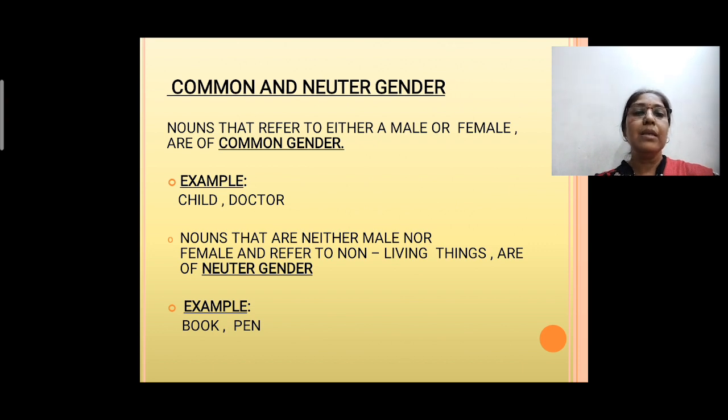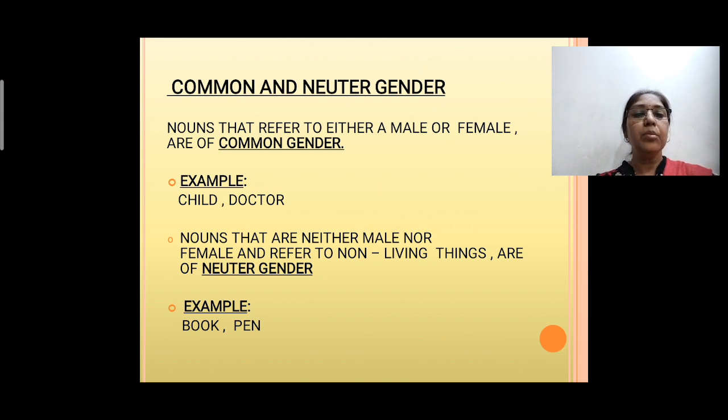Let's see the example for this. Like child, here child can be a boy child or a girl child, even a doctor. Here again doctor can be a male doctor or a female doctor. Here it is not specified whether the doctor is female or male, so it comes in common gender. Now let's come to the other part.